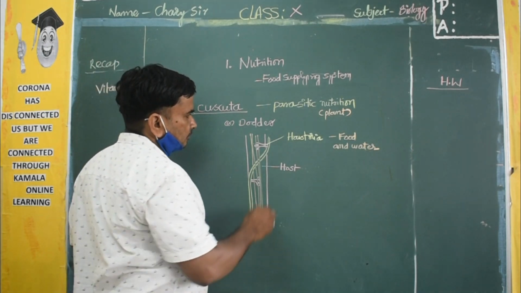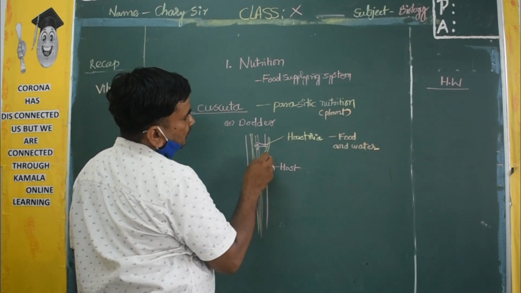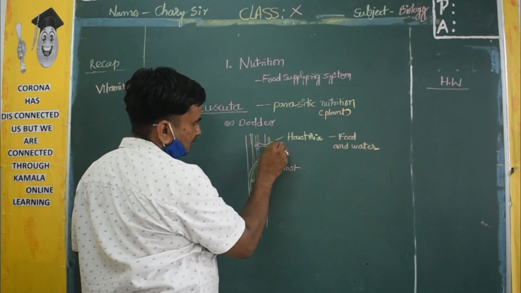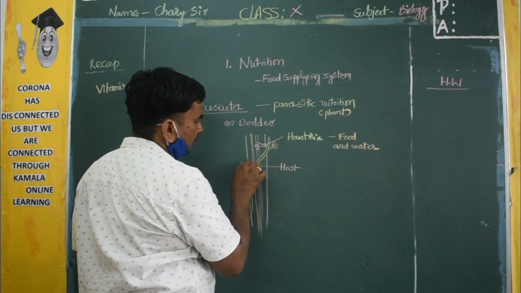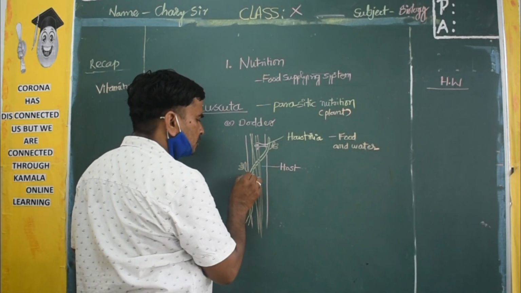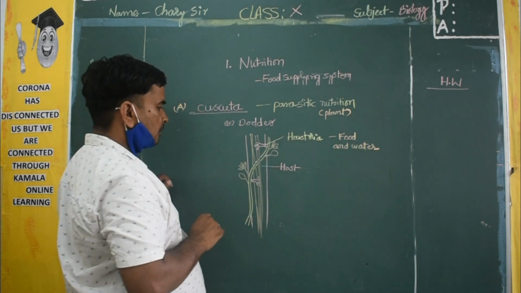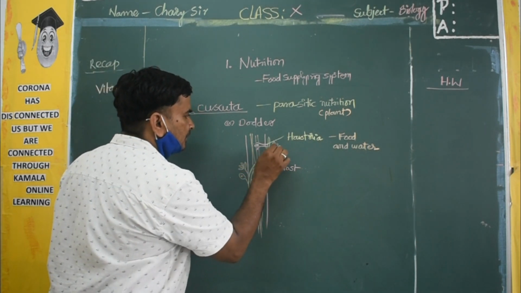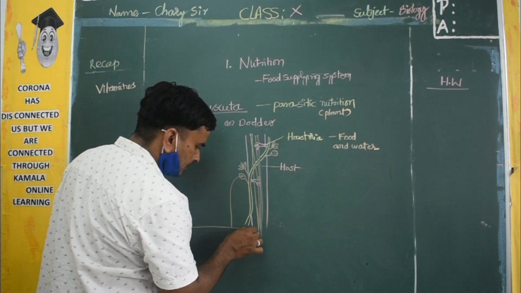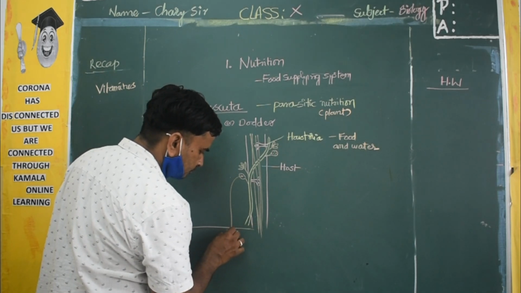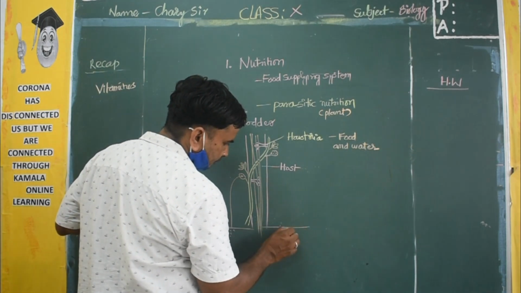Generally, Cuscuta and Doda have flowers. They produce flowers, and they even produce fruits. These fruits contain seeds. Those seeds will fall on the ground.